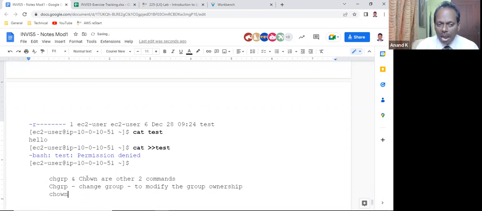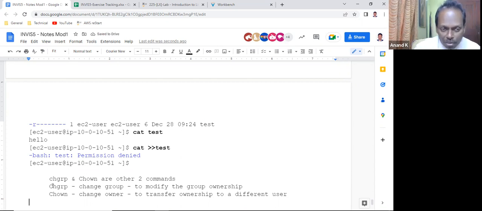And chown, change owner: I created a file, I am the owner. Suppose I want to transfer it to someone else, I can transfer that ownership to a different user. Again, you cannot bring it back; that person should give you the ownership. This is clear. These are the additional two commands.